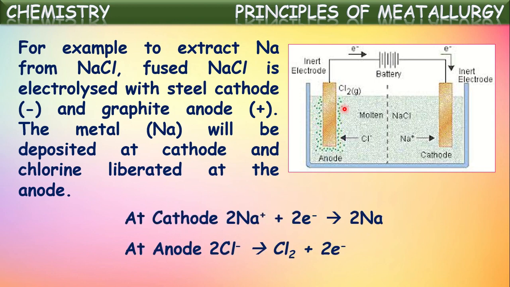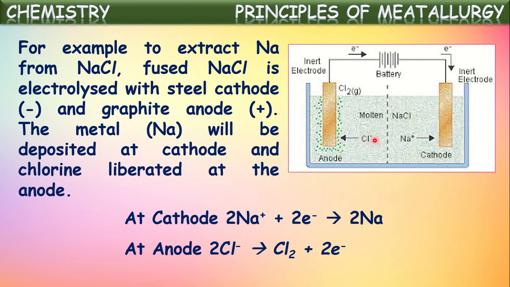These are the reactions occurring in this electrolysis. Molten sodium chloride on passing electricity splits into respective ions, Na+ ions and Cl- ions. These positive Na+ ions reach the cathode, gain electrons and form pure sodium metal. It will be deposited on the cathode.